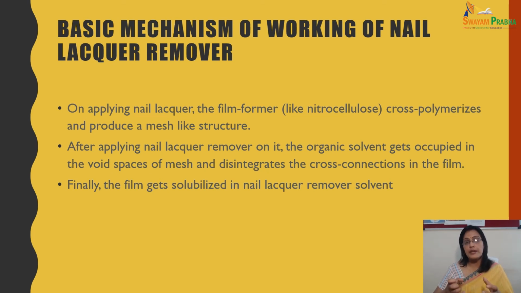When we apply the nail polish remover, the organic solvent occupies the void spaces of the mesh and disintegrates the cross connections of the film. Finally, the film gets solubilized in the remover solvent. So this is the basic mechanism.